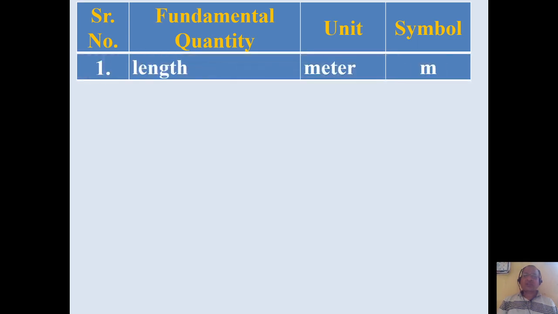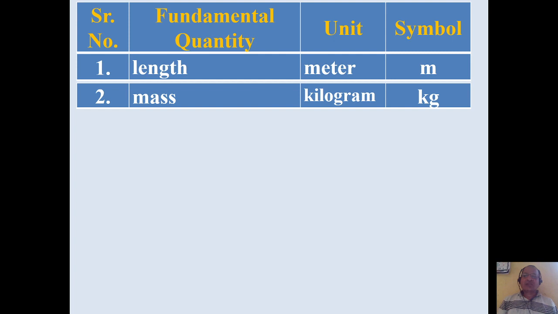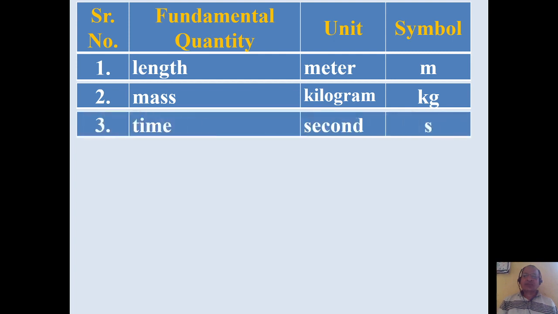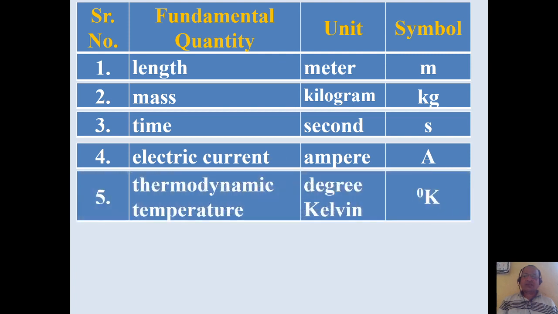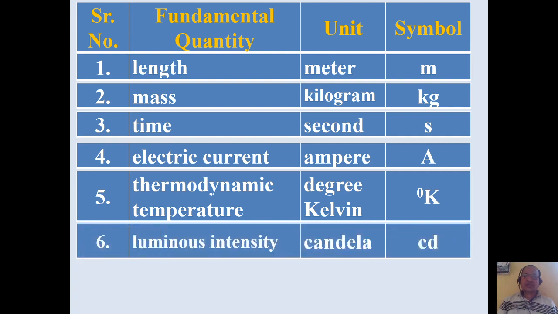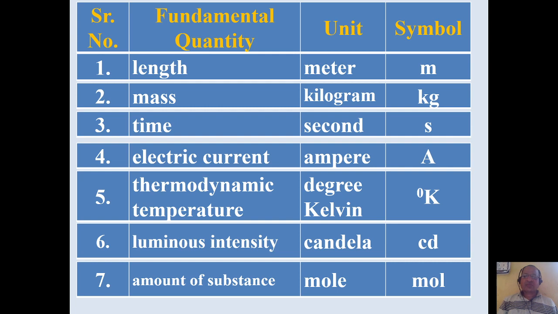Let us see all the fundamental quantities with their units. The first fundamental quantity is length measured in meter, second mass measured in kilogram, third time measured in second, fourth electric current measured in ampere, fifth thermodynamic temperature measured in degree Kelvin, sixth luminous intensity measured in candela, and seventh amount of substance measured in mole. So the 7 fundamental quantities are length, mass, time, electric current, thermodynamic temperature, luminous intensity and amount of substance, whereas their units, meter, kilogram, second, ampere, Kelvin, candela, mole, are called fundamental units.